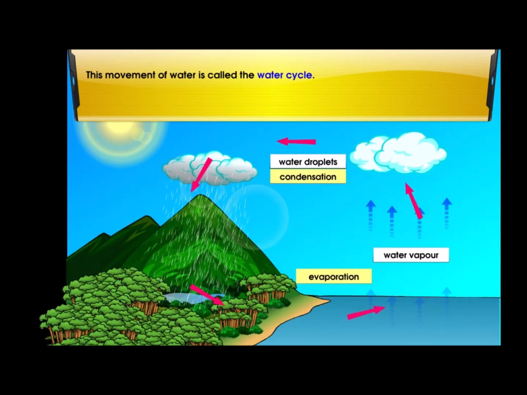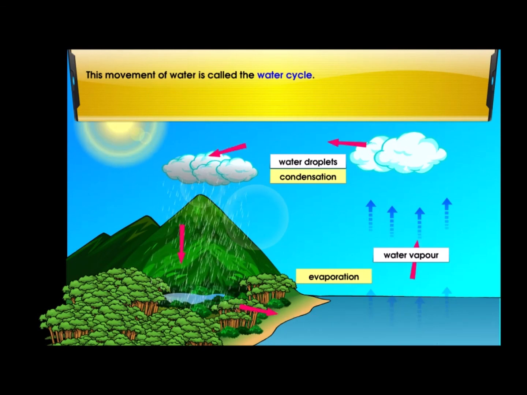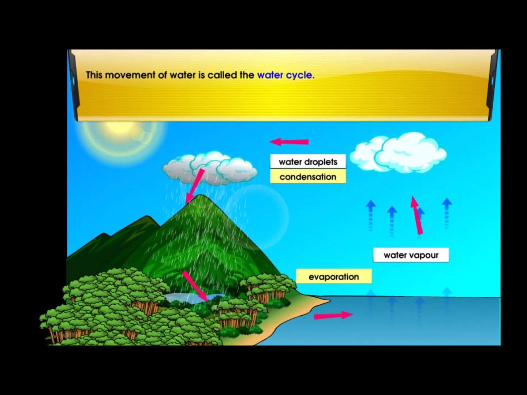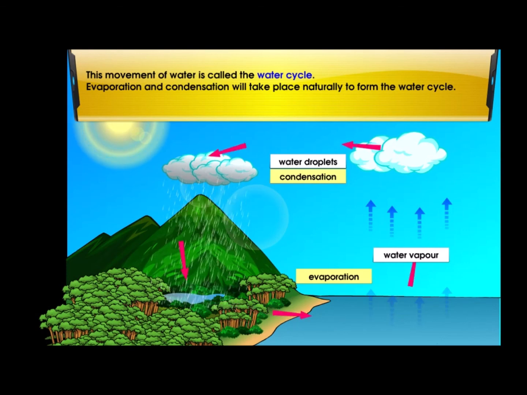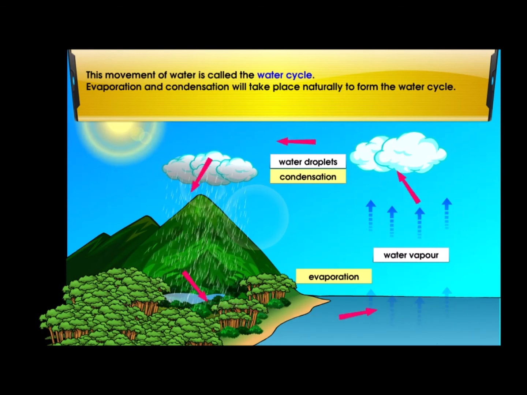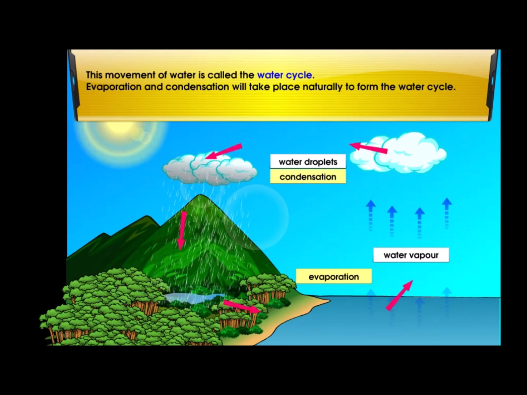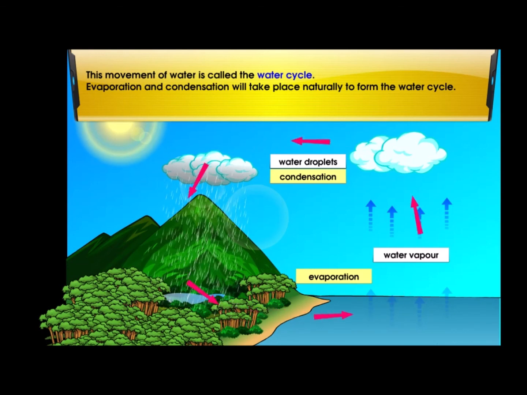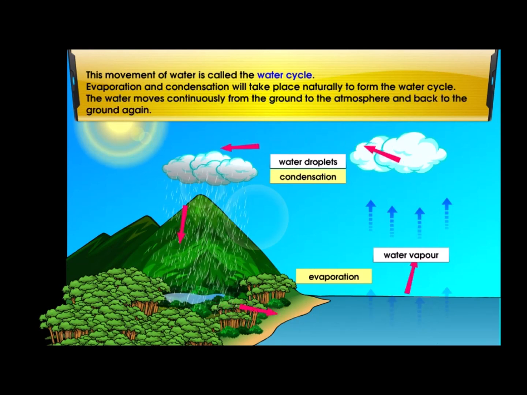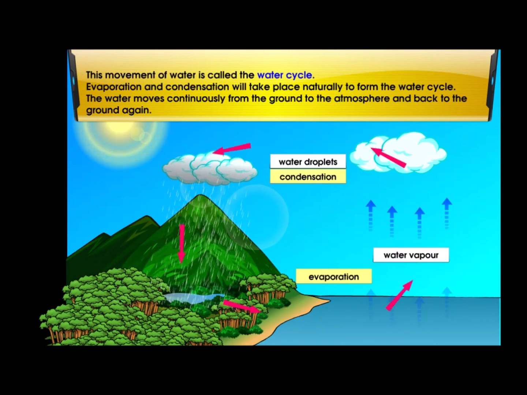This movement of water is called the water cycle. Evaporation and condensation will take place naturally to form the water cycle. The water moves continuously from the ground to the atmosphere and back to the ground again.